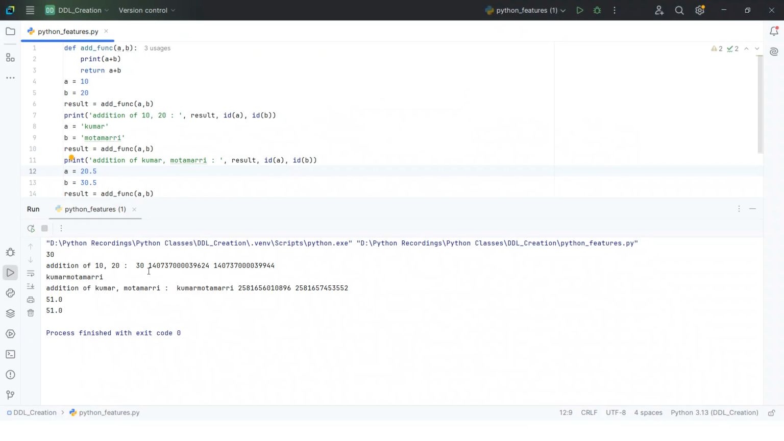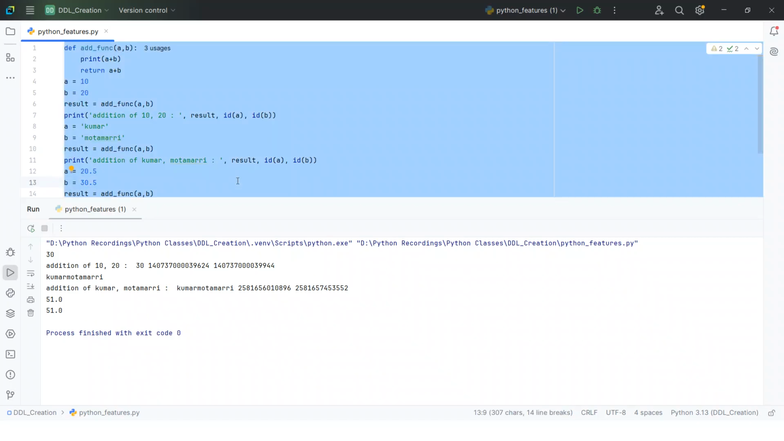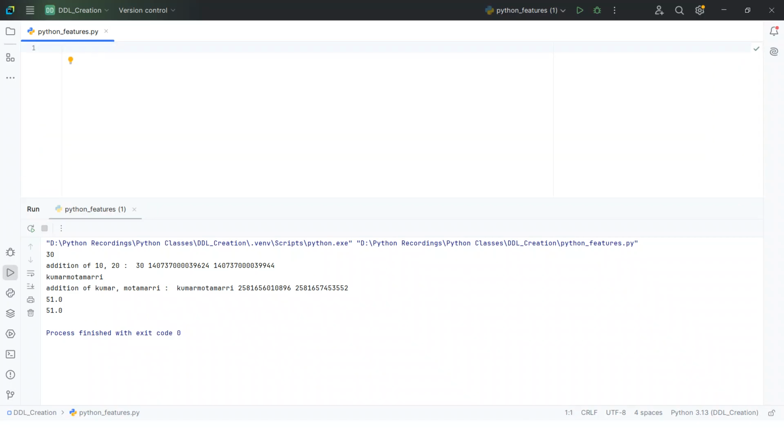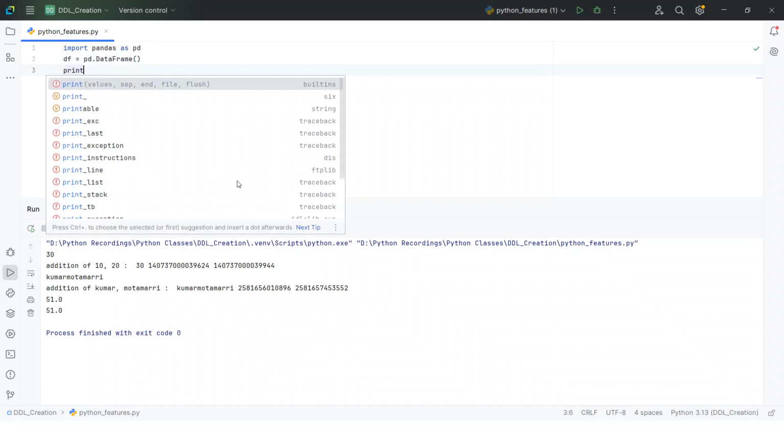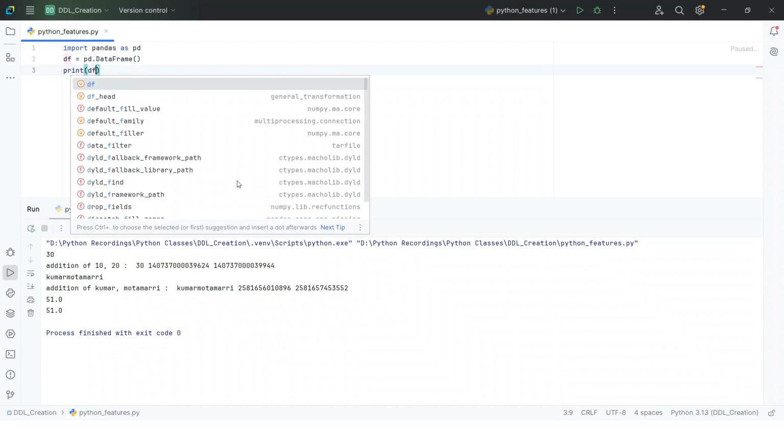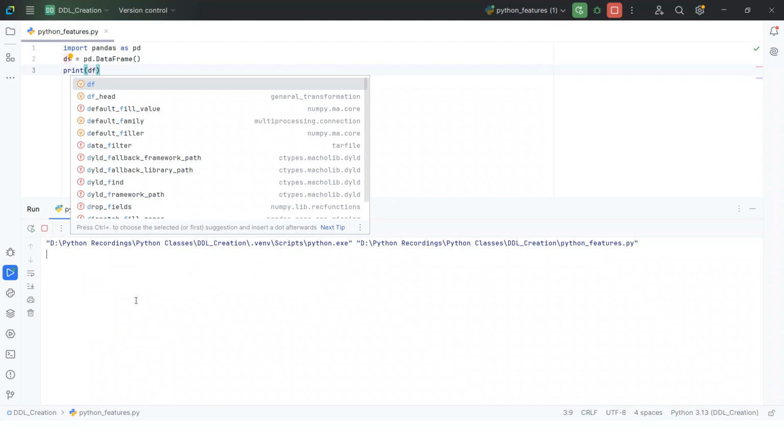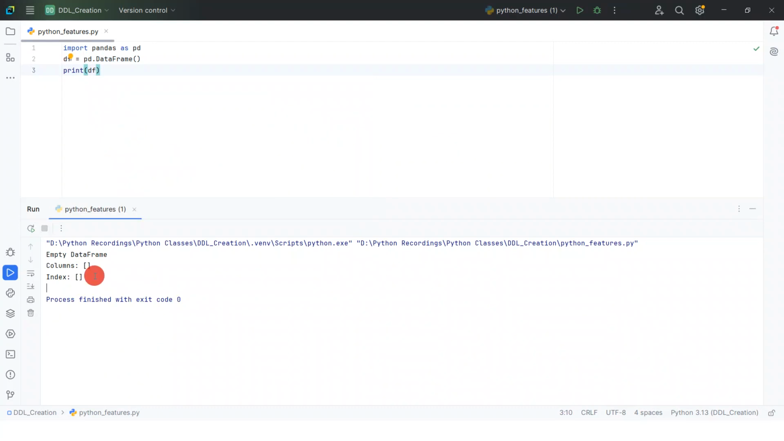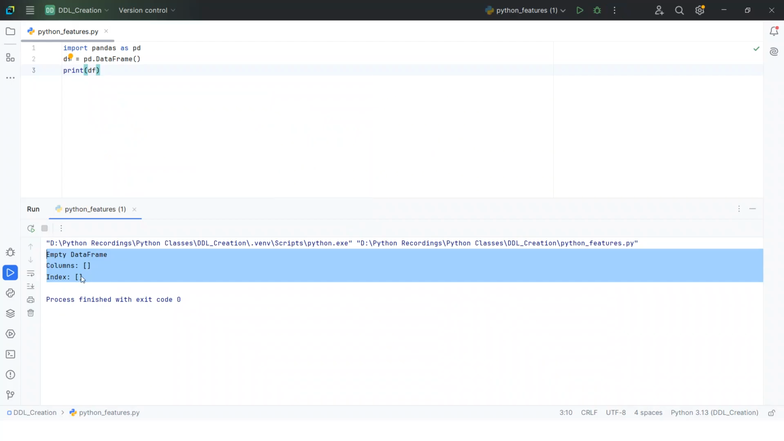Here we will see some basics. I have pandas as a library. Import pandas as pd. Here I'm trying to create a sample empty data frame, pd dot DataFrame, and I'm trying to print the data frame. Let's see what it will execute. See, it is giving the empty data frame, with columns and index.